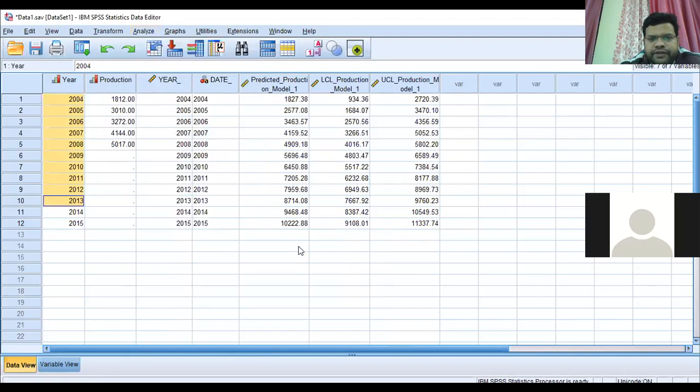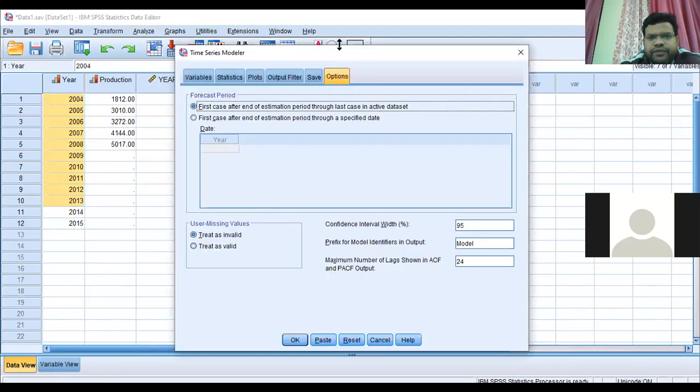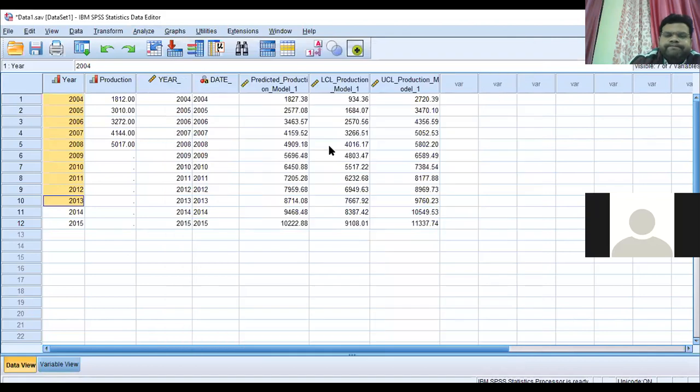So you have to define the time, whether it is monthly or quarterly or like that. Accordingly, you will get the data. Forecasting depends on that only. If you enter the year-wise data, then year-wise forecasting will be there.